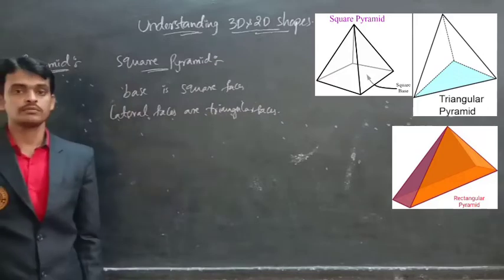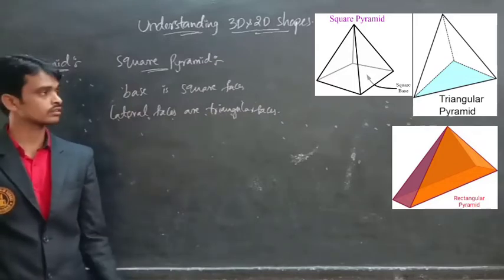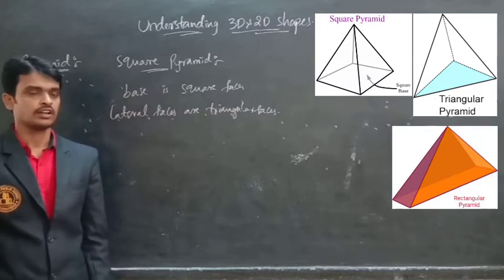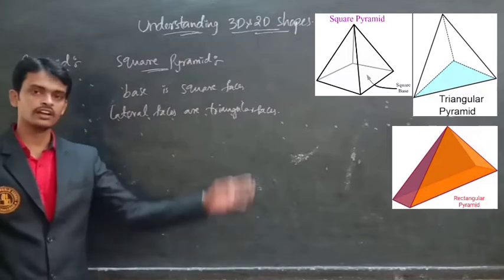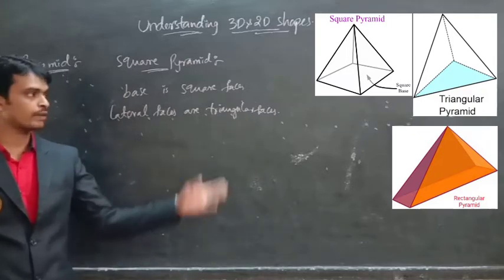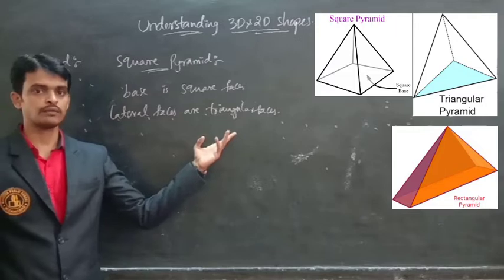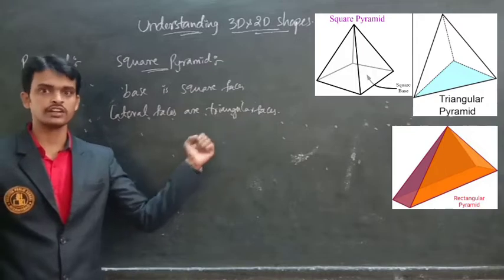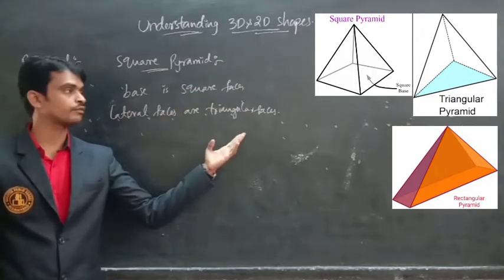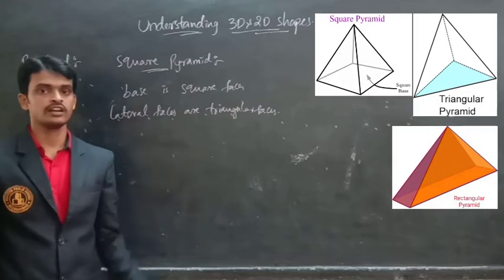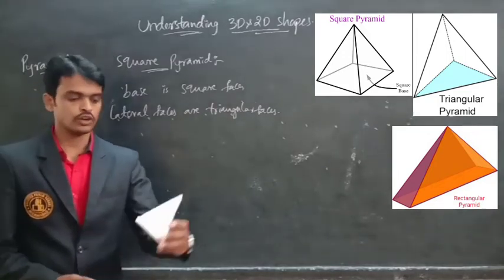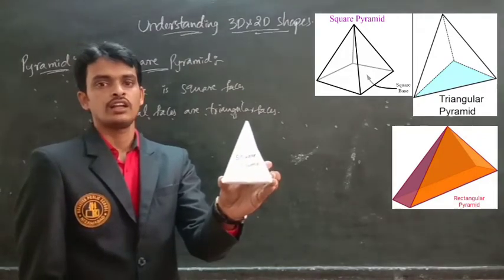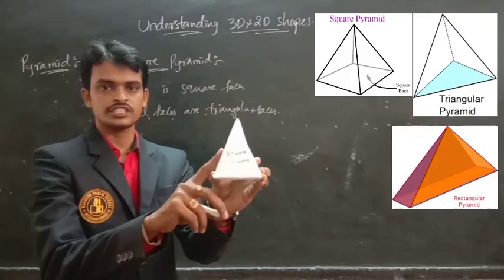Now look at those pictures. What are they? Yes, square pyramid, rectangular pyramid and triangular pyramid. See, base is a triangular shape, then we call it a triangular pyramid. If base is a rectangular shape, we call it a rectangular pyramid. Base is a square shape, then we call it a square pyramid. So now look at this square pyramid. Now we will identify how many faces, vertices, edges.